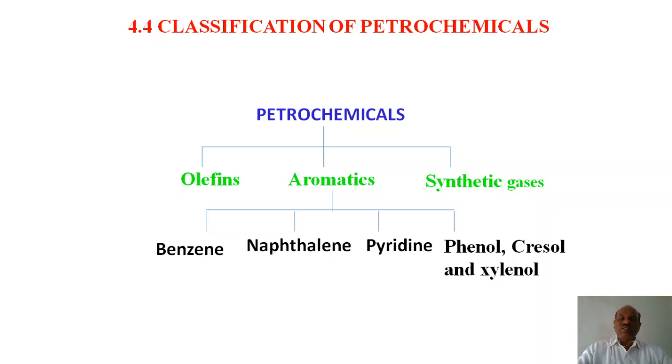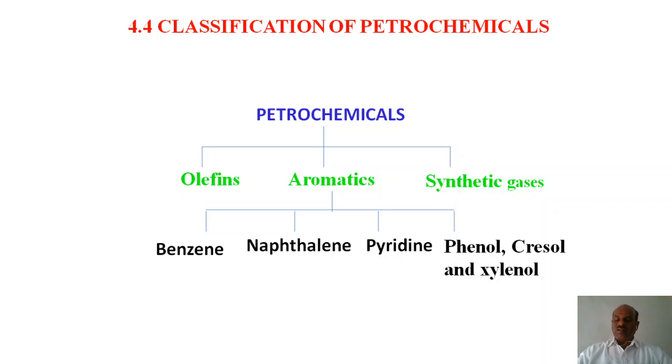Olefins are there, aromatics are there, synthetic gases are there. Olefins have carbon double bonds and triple bonds, the alkenes and alkynes. Aromatics are benzene, naphthalene, pyridine, as well as five-, six- and seven-membered rings. These are the compounds containing aromatic nature. Synthetic gases, phenol, cresol, xylene is also there, xylenol, as well as a number of other phenol compounds that have to be separated.